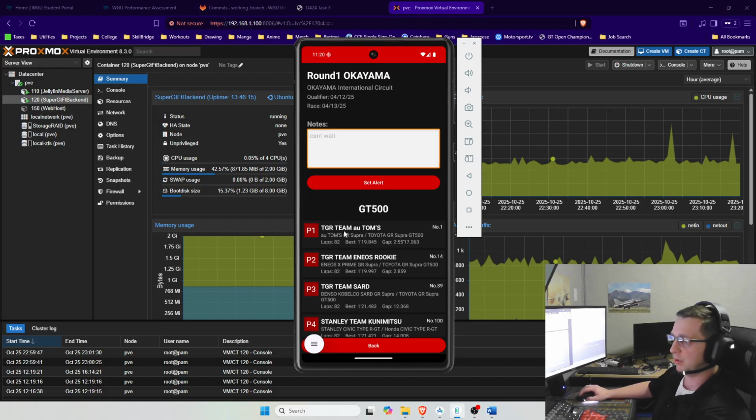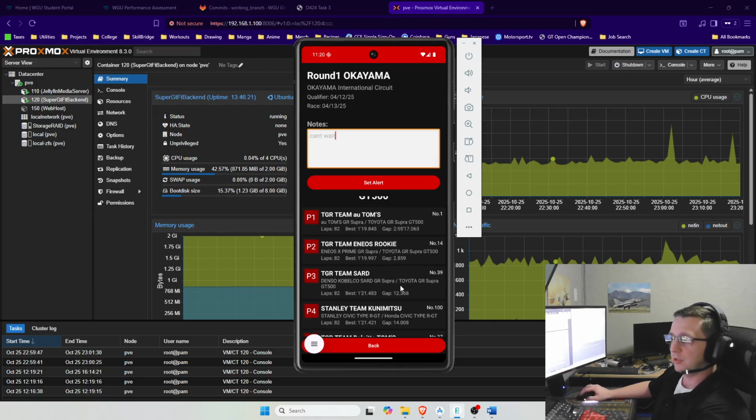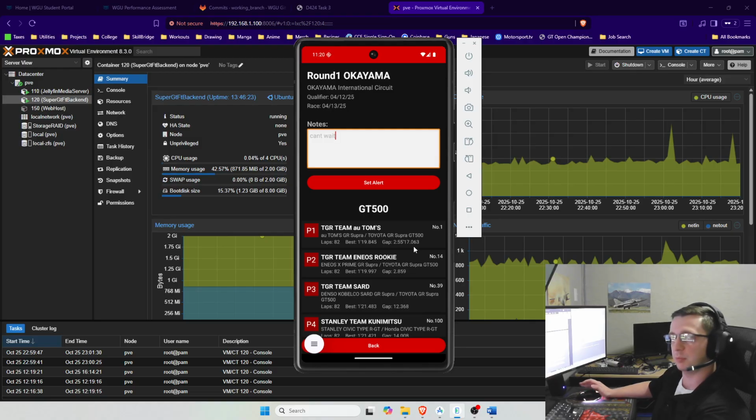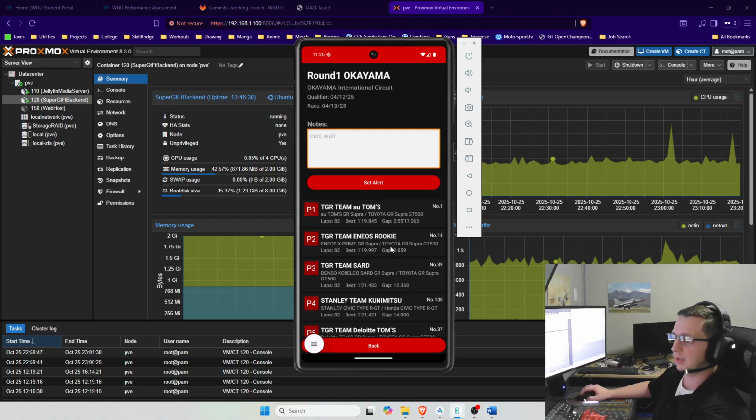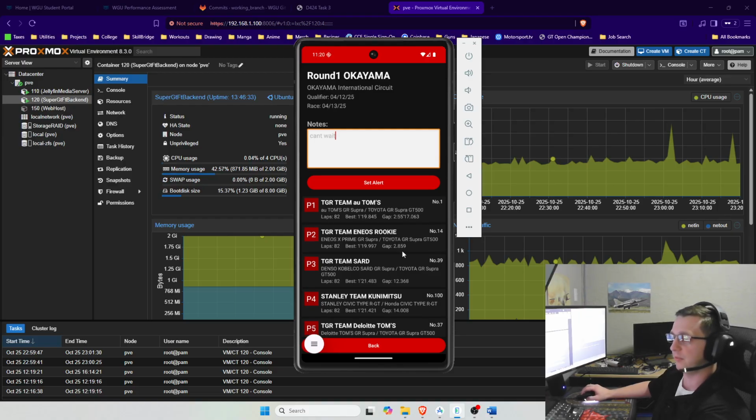It lists their team number, their name, their car, how many laps they did, their best lap time, and their gap time. For first place, it's just how long it took them to complete the race, and for everyone else, it shows how far behind first place they were.